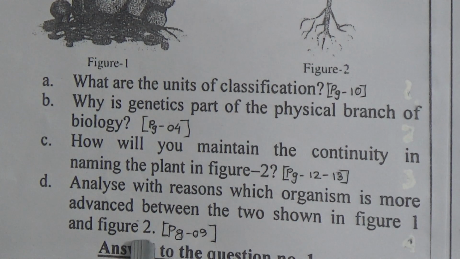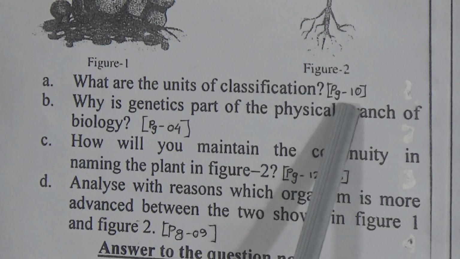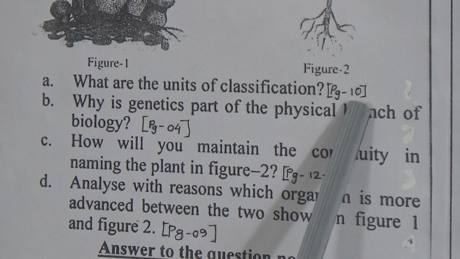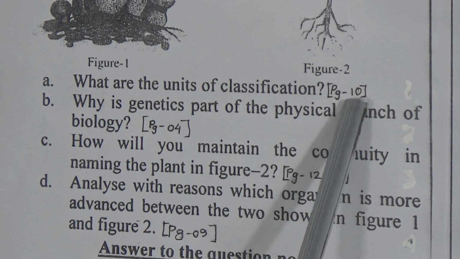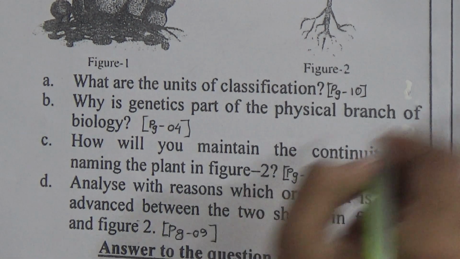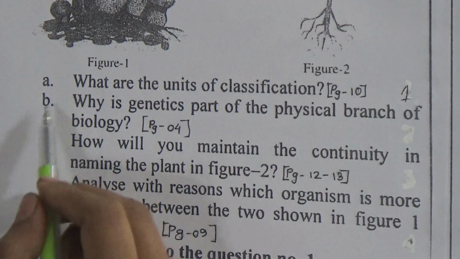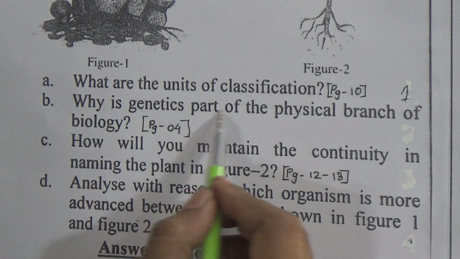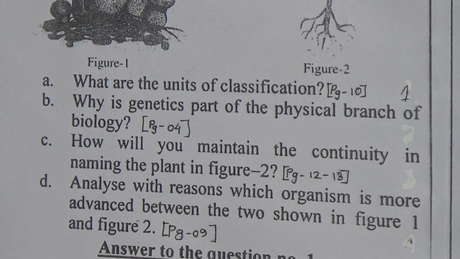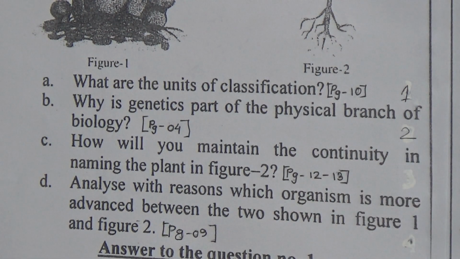Dear students, beside the questions I have written the page number where you can find the answer. Question A, you can find the answer in book page number 10, and it will carry 1 mark. And question B, why is genetics part of the physical branch of biology? You will get this answer in page number 4, and it will carry 2 marks.